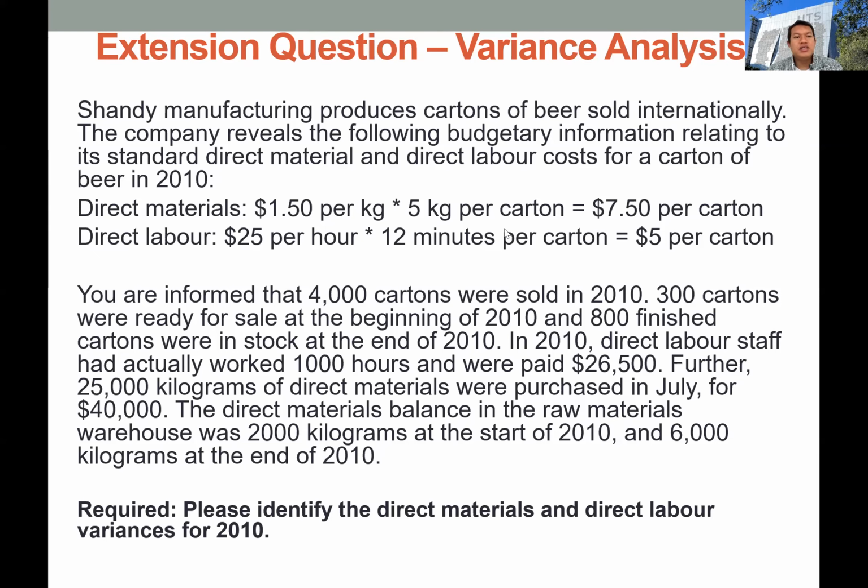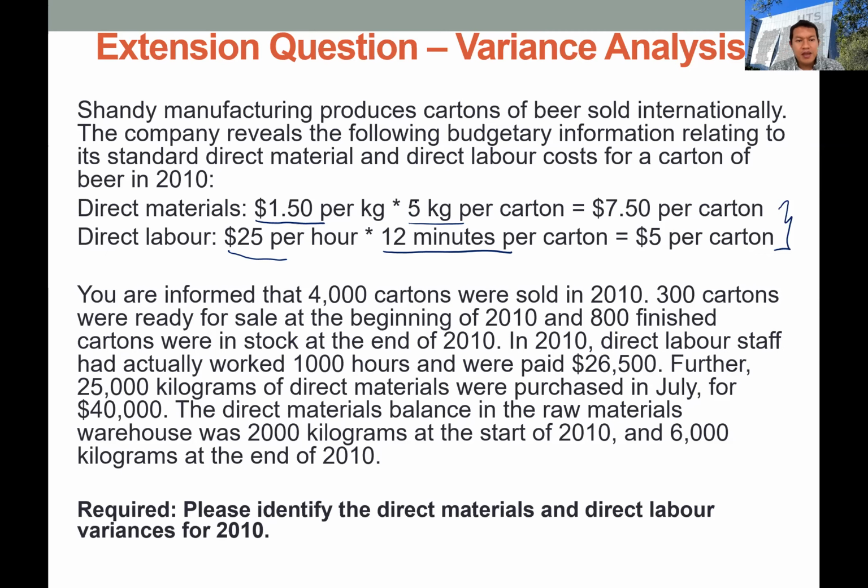In the question we have Sunday Manufacturing. This company produces cartons of beer sold internationally. The company revealed the following budgetary information. We have information on the direct materials and direct labor from the budget. The standard cost of materials is 1.5 per kg and direct labor is 25 per hour. The products will consume 12 minutes of labor per carton and 5 kg of materials per unit.